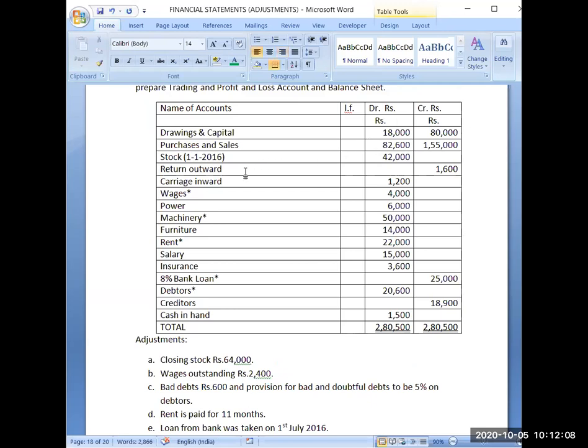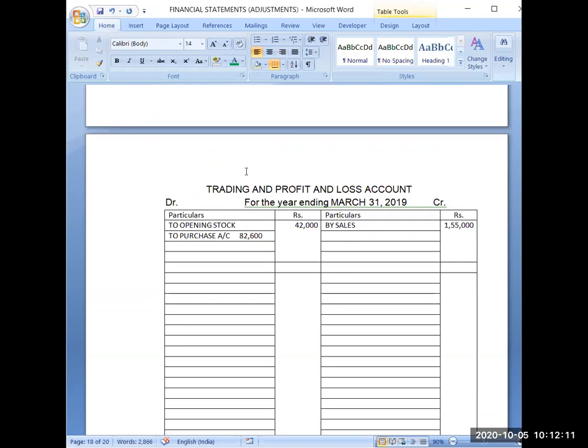Now return outward is purchase return 1,600. So purchase return is always deducted from purchases. Return outward, and it is 1,600. So it will be deducted, and the final amount will be written in the outer column. So it will become 81,000.